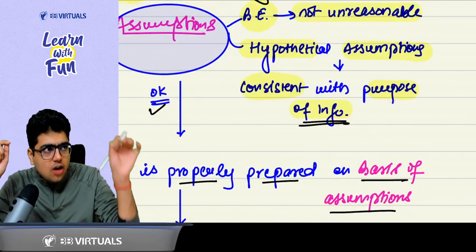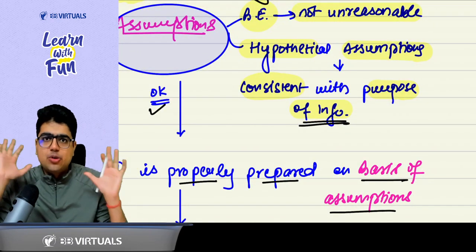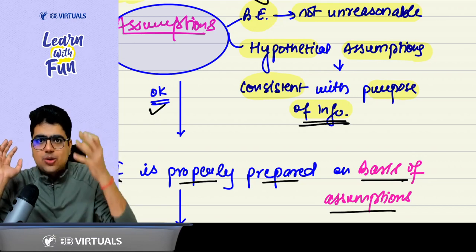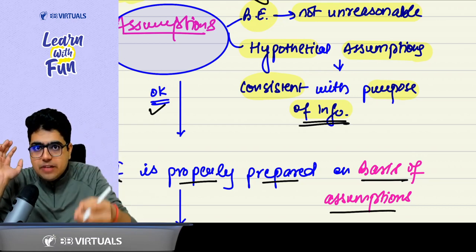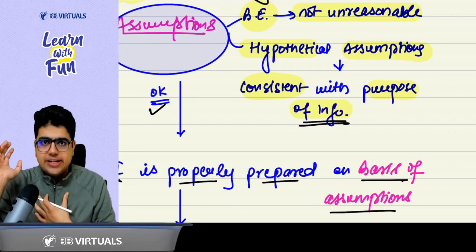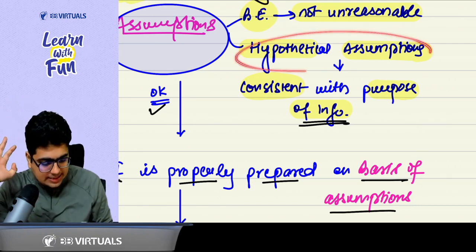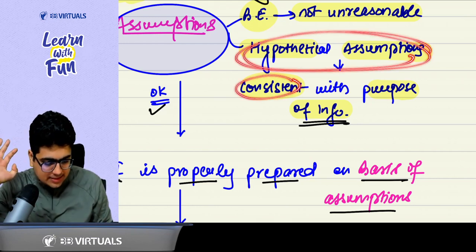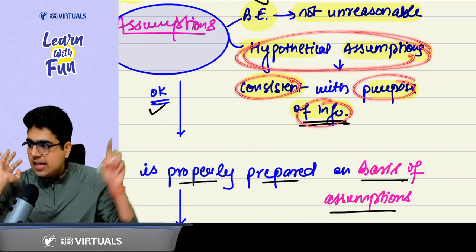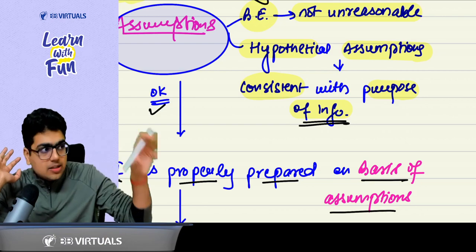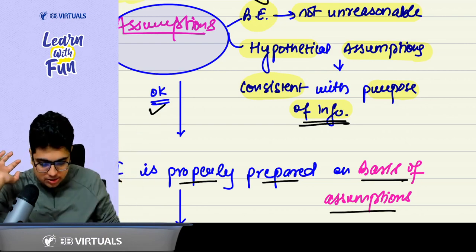When you are taking a bank loan of 5 crore, how will you invest that loan? From that investment, what will be the returns generated? This is how the information should be prepared. So the hypothetical assumption should be consistent with the purpose of information, that means it should be as per the bank loan only. Got it? Got it, sir.